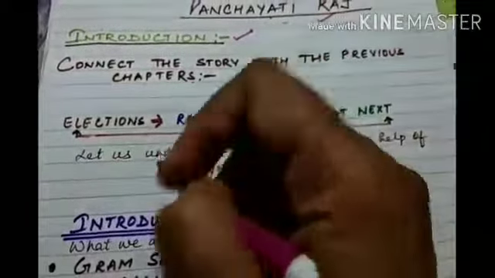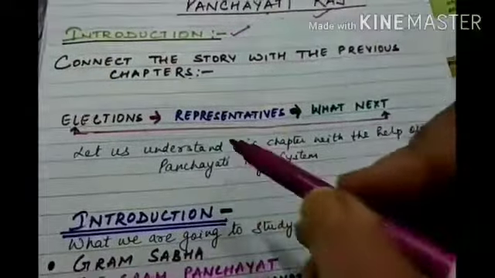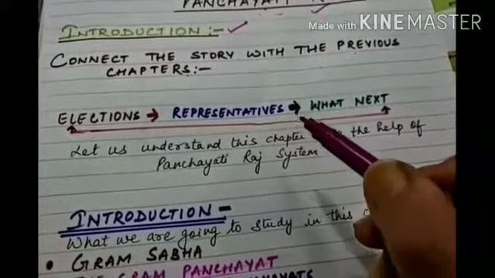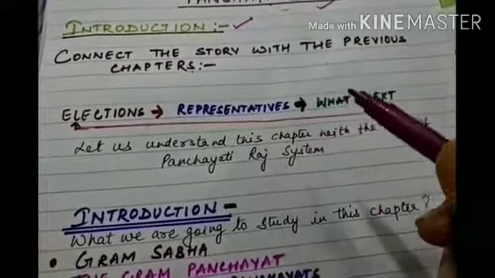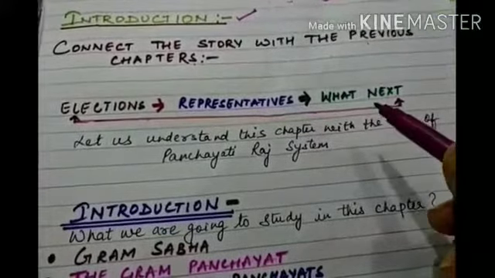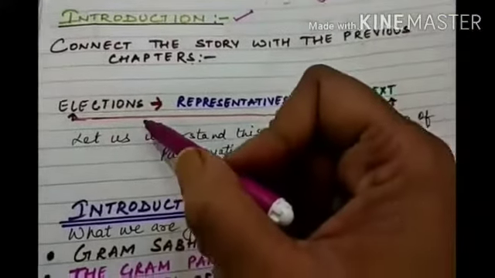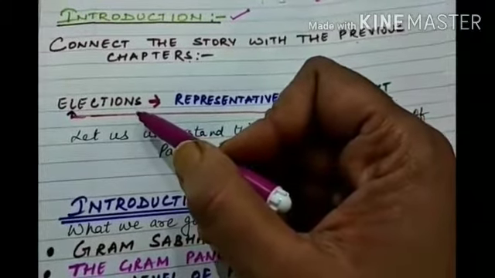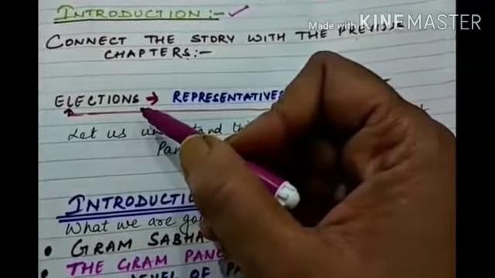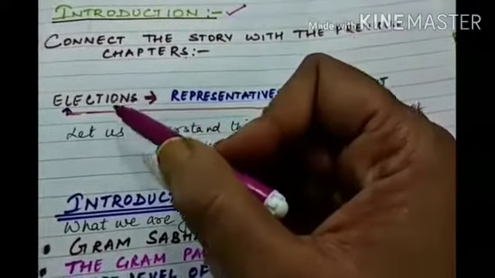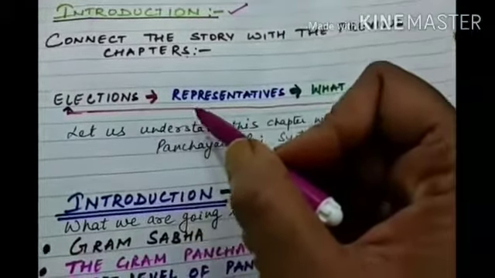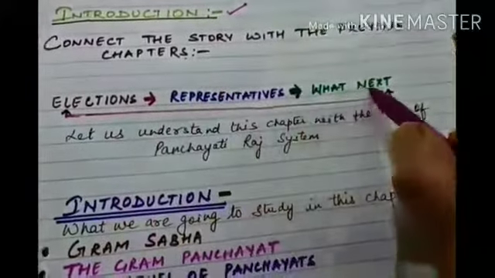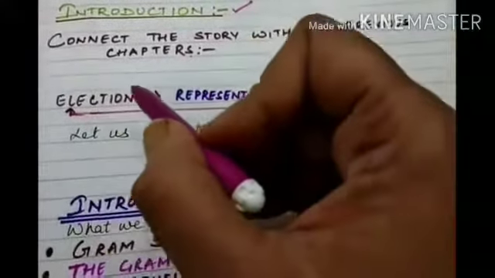have studied previously. So we have studied diversity, we have studied discrimination, we have studied government, we have studied key elements of a democratic government. Now when we come to the key elements of a democratic government, we have also studied in the government chapter 3 types of government: union and central government, state government and local self-government.